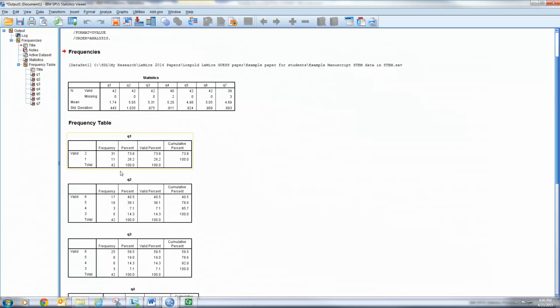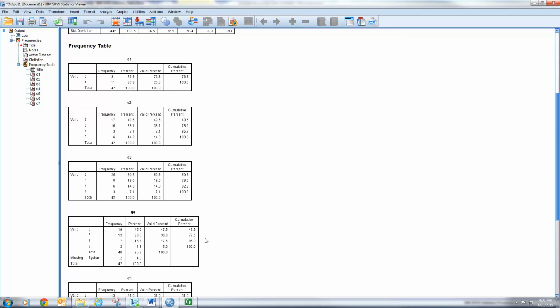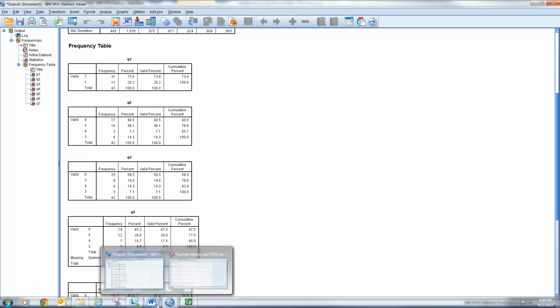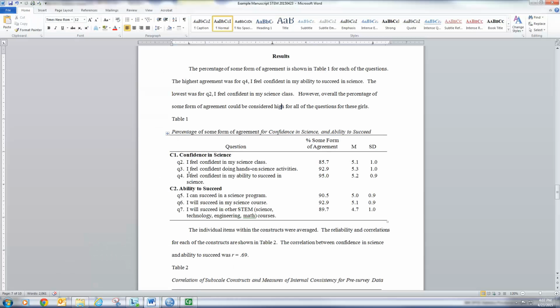Now, number one was just how many the career aspects. So to start this table here, I'm going to start with question 2, which dealt with, let me go back to that. Question 2 is, I feel confident in my science class. Okay, so again, to do that, we want the some form of agreement here, and that was 85.7.